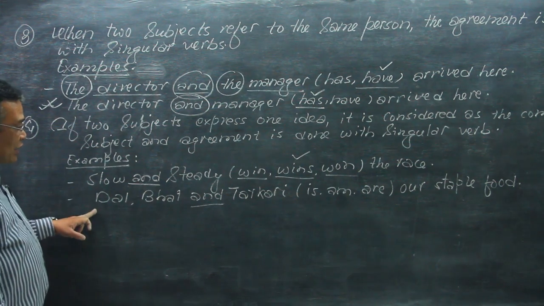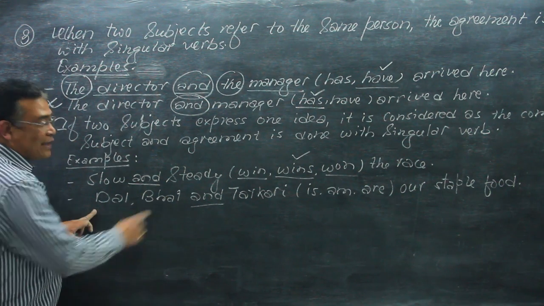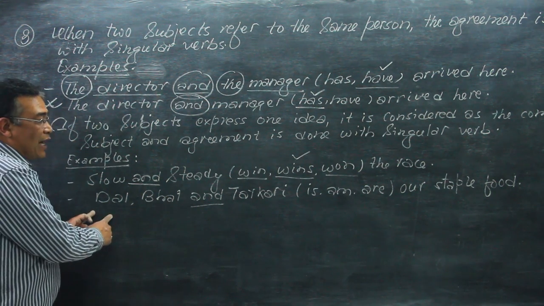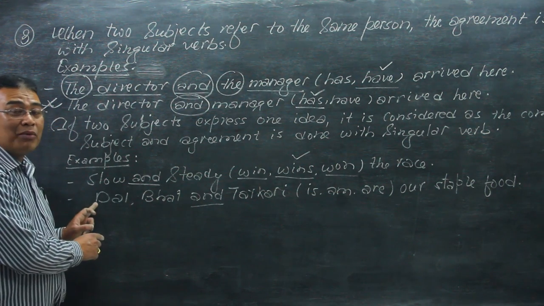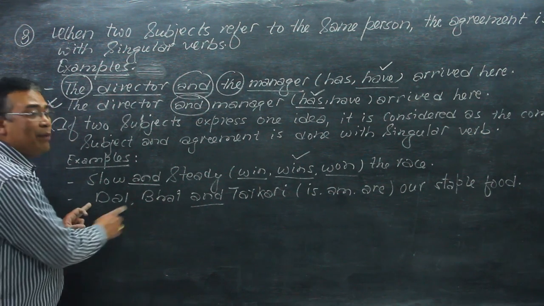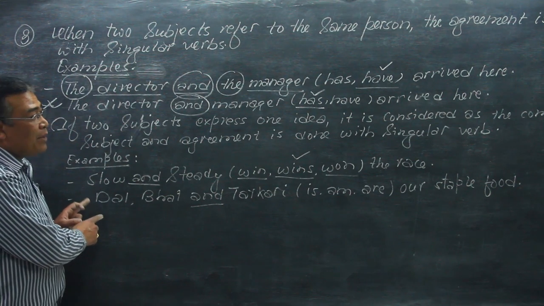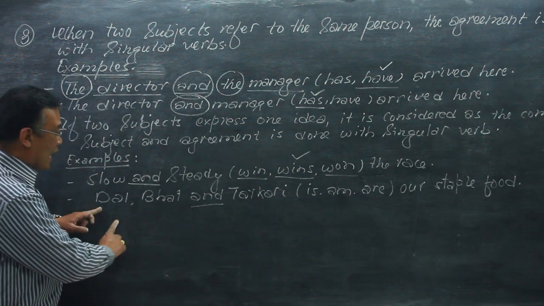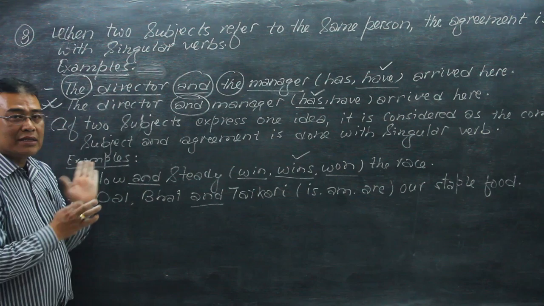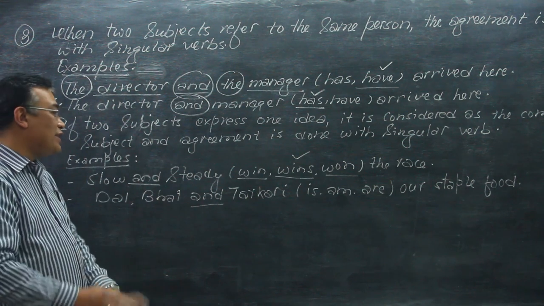Okay, in the next example, dal, bhat, and tarkari. This subject is certainly a plural subject, because here we have three things, and these three subjects express three different things.